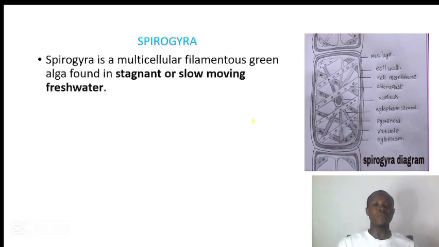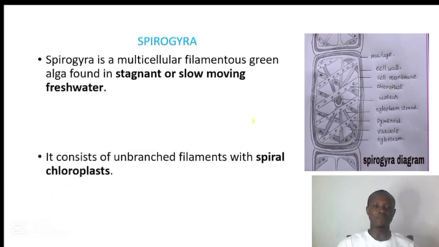So this Spirogyra, it is multicellular. That means it is made up of many cells. Filamentous, that means they are joined together. Green algae, and most often they are found in stagnant or slow moving water. When we talk about stagnant water, it is the water that is not moving, or they can be found in slow moving fresh water, not marine.